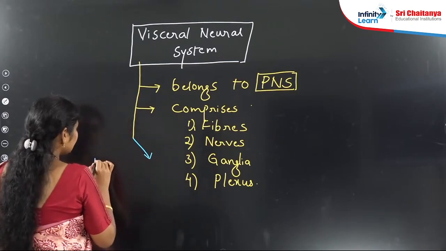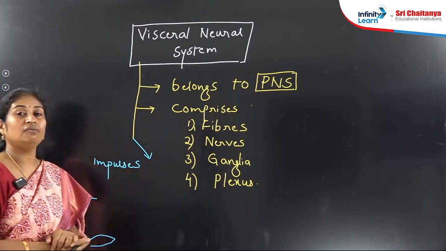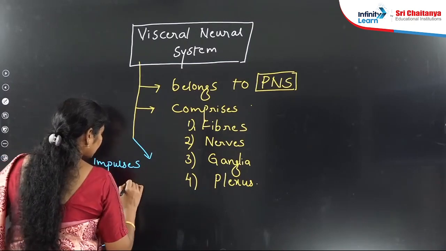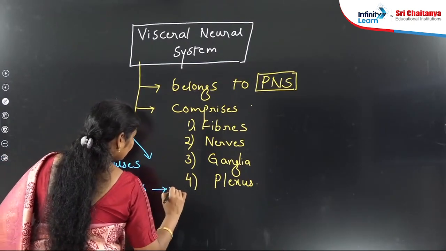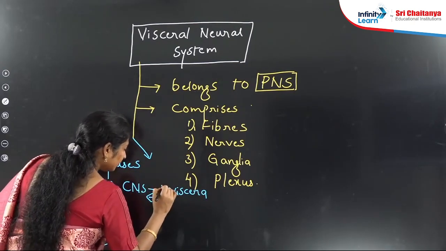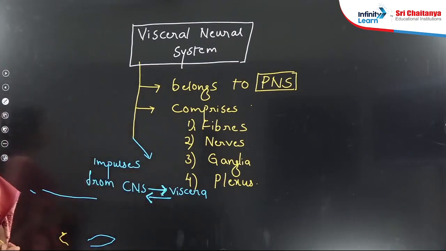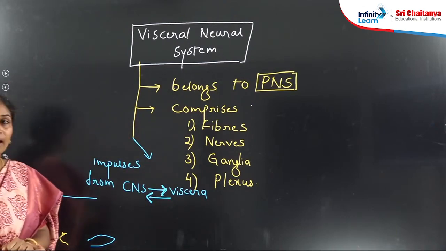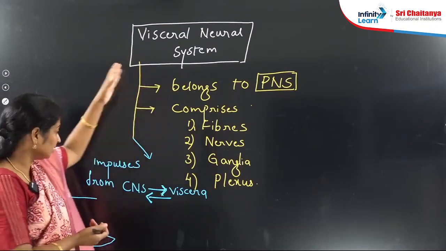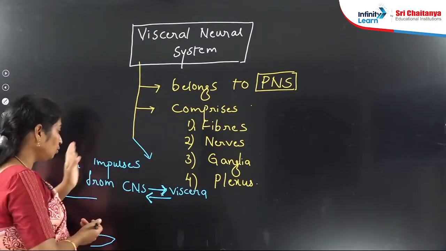It also relays impulses, same as the previous neural system. It is involved in relaying impulses from the CNS to visceral organs and from visceral organs to the CNS. It means it works in two ways. It belongs to the PNS, comprises fibers, nerves, ganglia as well as plexus, and relays impulses from the CNS to viscera and viscera to the CNS.